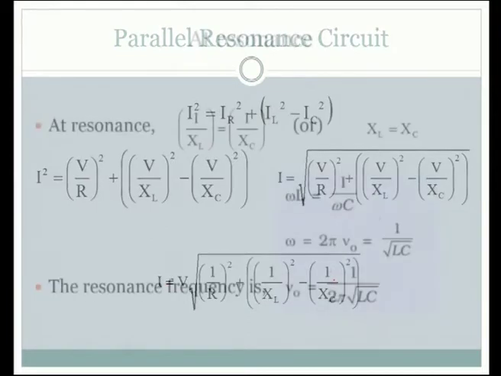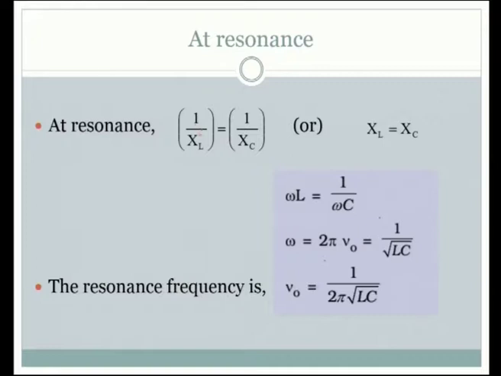Its continuation is at resonance, 1 divided by XL is equal to 1 divided by XC, or in general the reactance XL is equal to XC. What is XL? The inductive reactance. XC is capacitive reactance. These are familiar terms for us. So, I would like to quickly run through. We finally arrive at the expression for resonance frequency like this. Nu naught is the linear frequency, shown here as 1 divided by 2 pi square root of LC. Even in a series resonance circuit we have the same kind of expression.